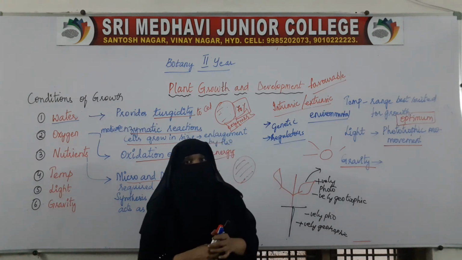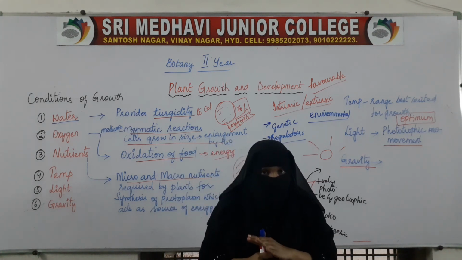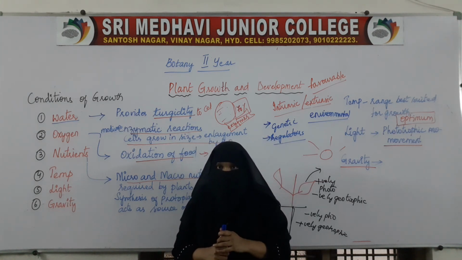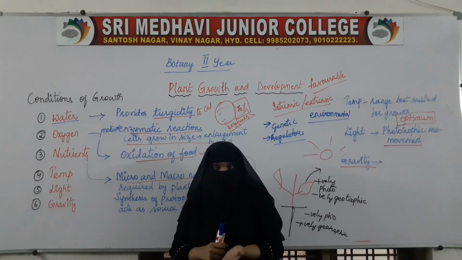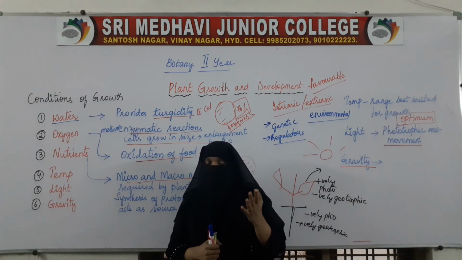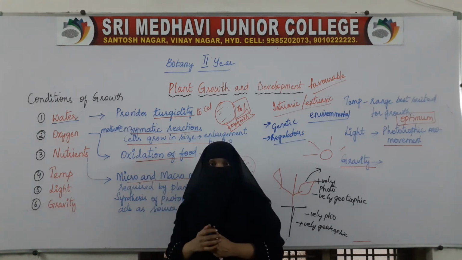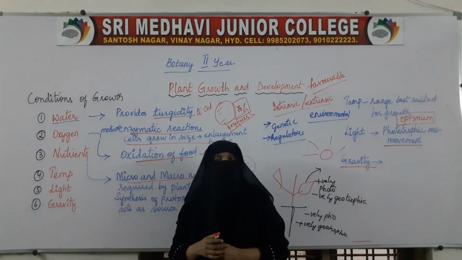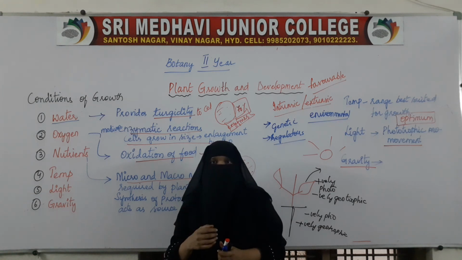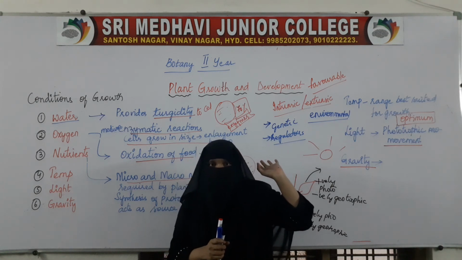In the next class we will start with differentiation. Till now we have finished all the things which are related with the growth, that is how many types of growth, based on quantitative ways, based on mathematical expressions, and here we have seen the characteristics of growth also, we have seen the conditions for growth also. In the next class we will see what is differentiation, and then we will go for the other intrinsic factors, that is growth regulators, plant growth regulators.